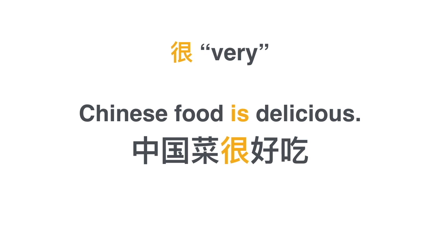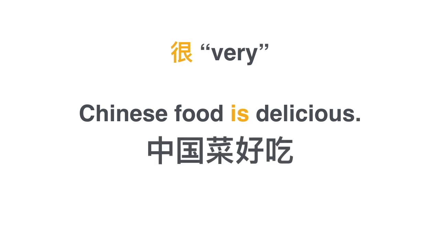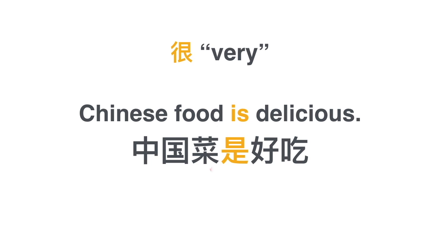Chinese food is delicious. 中国菜很好吃. Or simply 中国菜好吃, right? Without 很. But you cannot say 中国菜是好吃. That is wrong. You cannot say that. Because 是 has to be followed by a noun. Okay? 好吃, delicious is not a noun. So you must omit the 是 or add 很 in there.